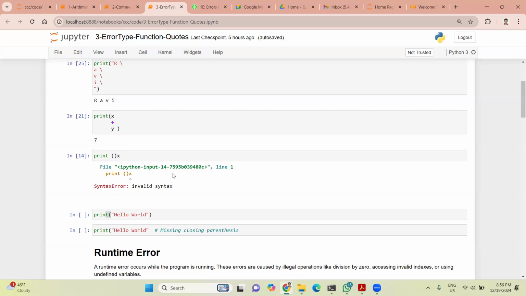Did you get the compiler and interpreter, these two terms or not? You understood, both of you? Yeah. Compiler, interpreter. You know? Could you repeat it one more time?